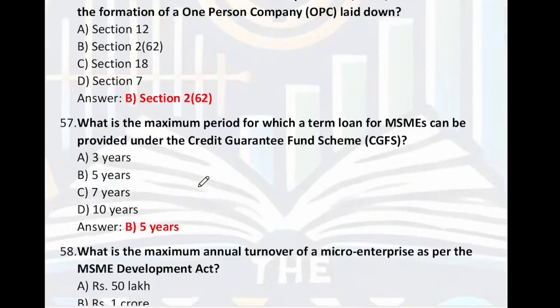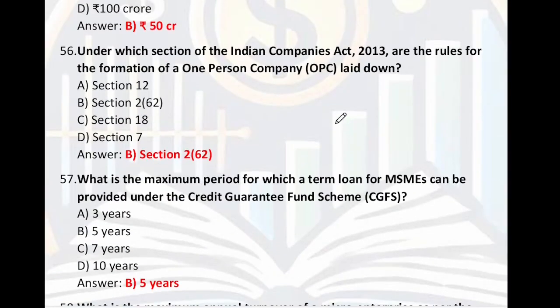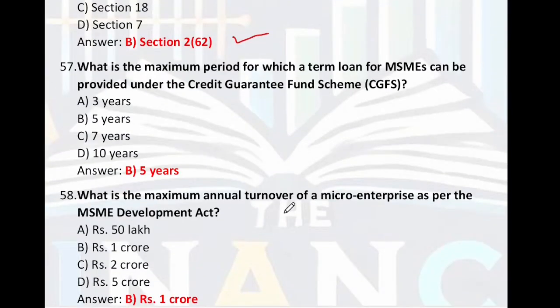Under which section of the Indian Companies Act 2013 are the rules for formation of a one-person company laid down? So section 2 subsection 62 is the right answer. What is the maximum period for which a term loan for MSME can be provided under the CGFS Credit Guarantee Fund scheme? So 3 years, 5 years, 7 years, 10 years. So the right answer is 5 years.